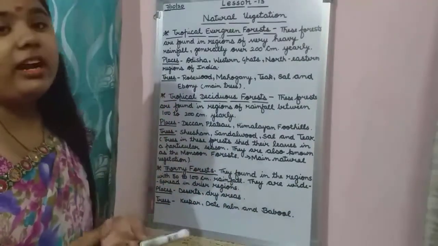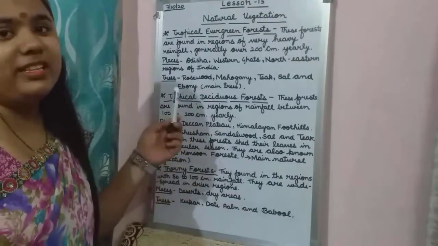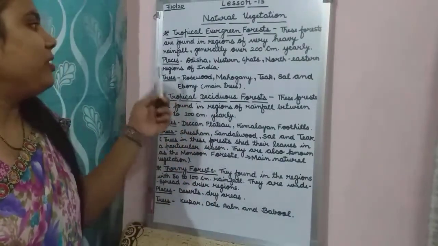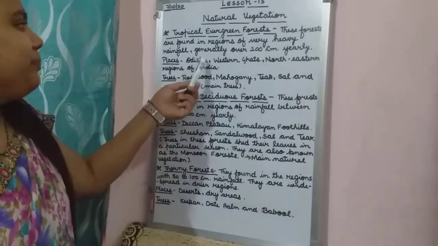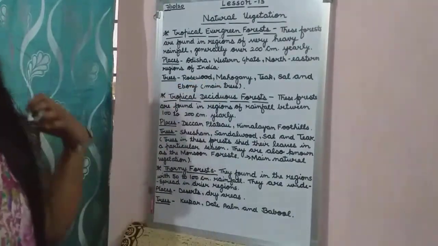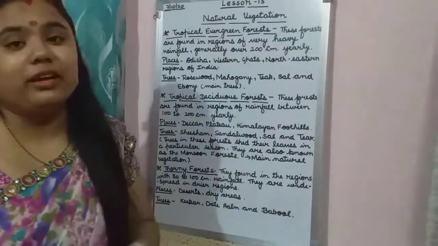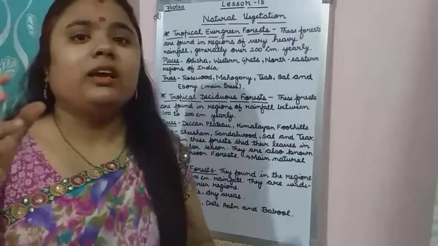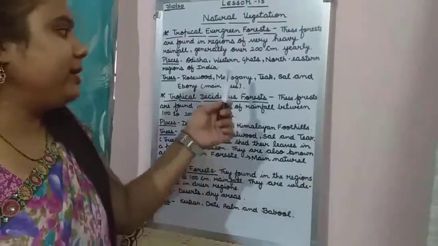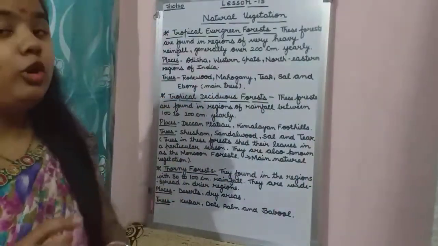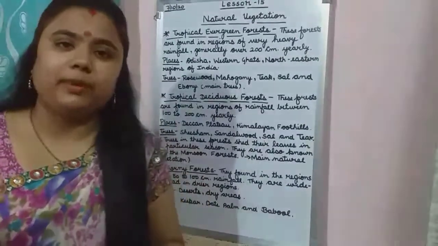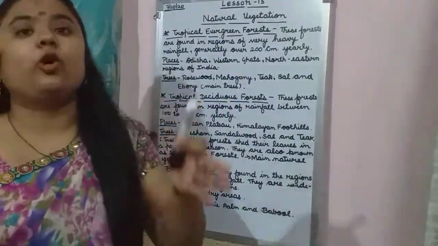Now, what are the places where these types of forests are found? Odisha, in India. Then Western Ghats, which are in the west of India. Near that, the Western Ghats, and the northeastern regions of India. Northeast means the places which are situated in the northeast.